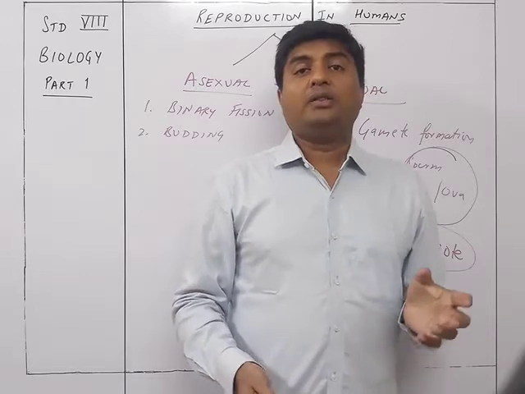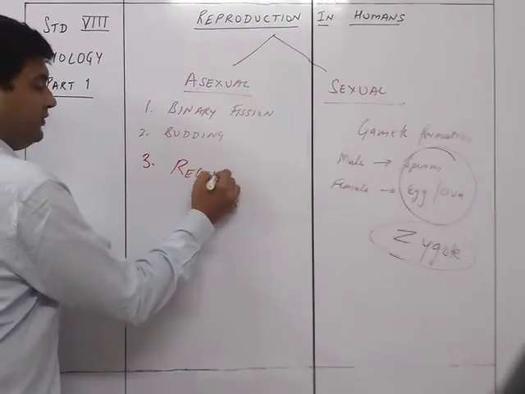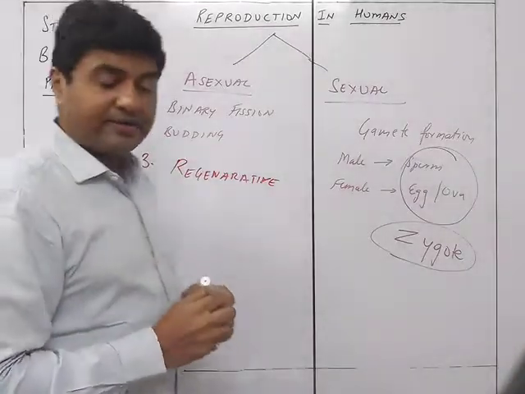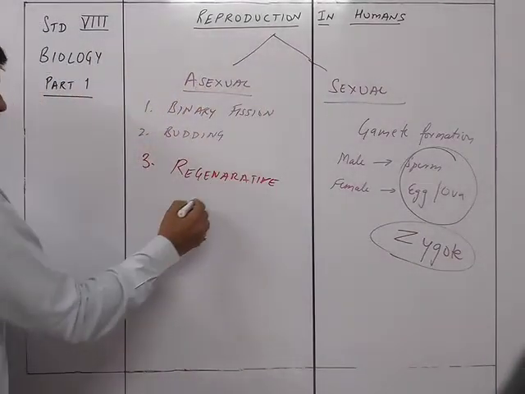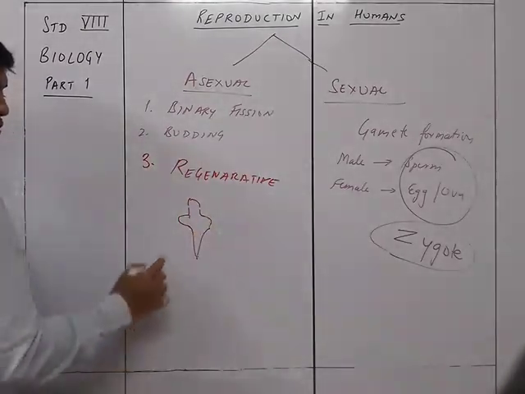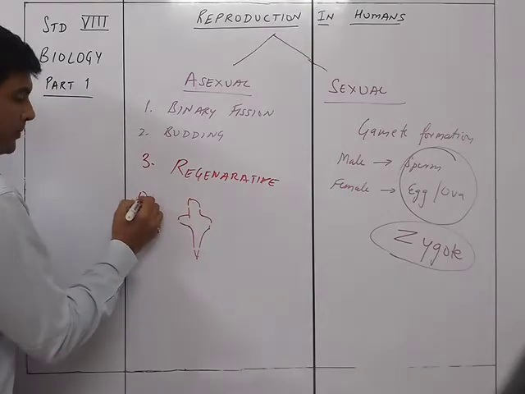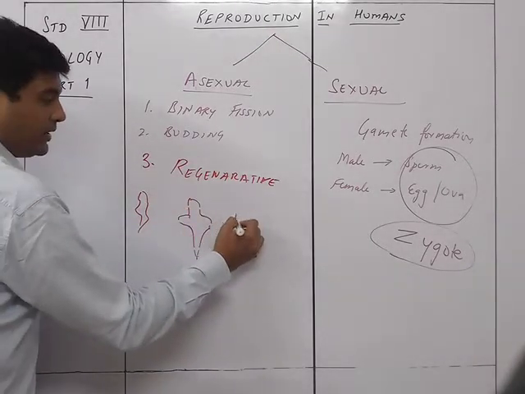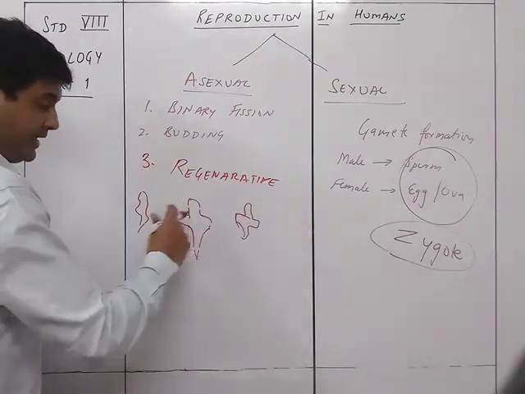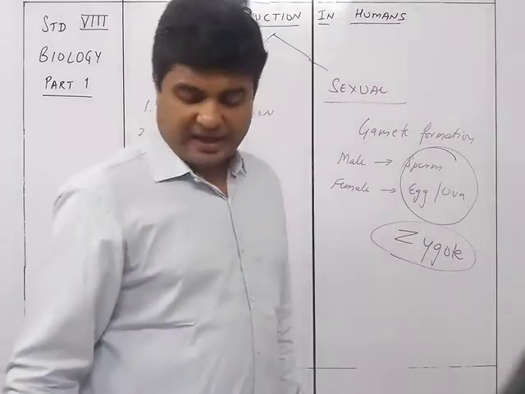That is why they are called the regenerative method. Okay, so that is the third method, which is called regenerative. Suppose here I took a Planaria, and I cut it from here, then cut it from here and from here. So what will happen is this one is going to form into a complete Planaria. This one over here will also form another Planaria, and this one also will form another. In this way, 4 Planaria will be formed from one piece. So this is how regeneration can also be used as reproduction.